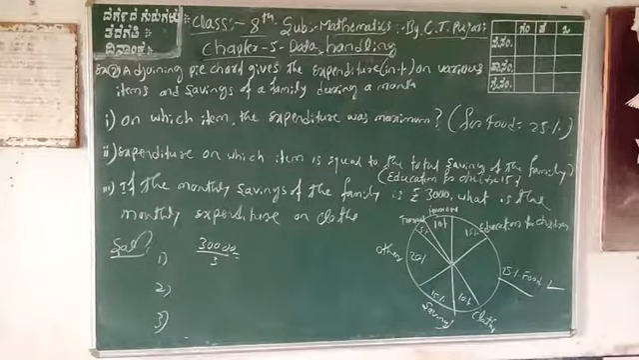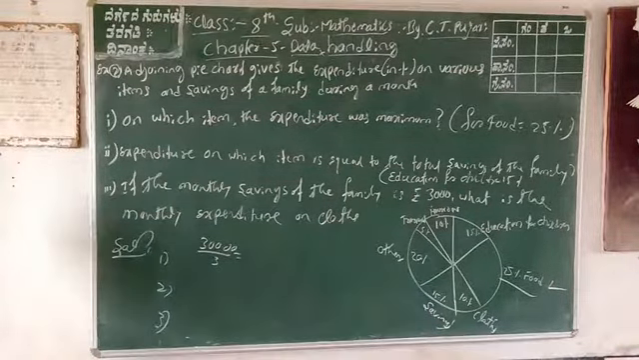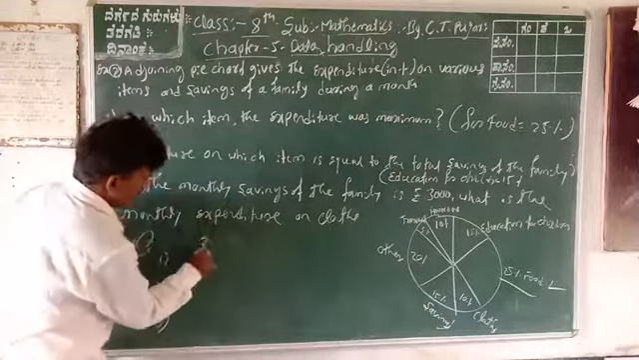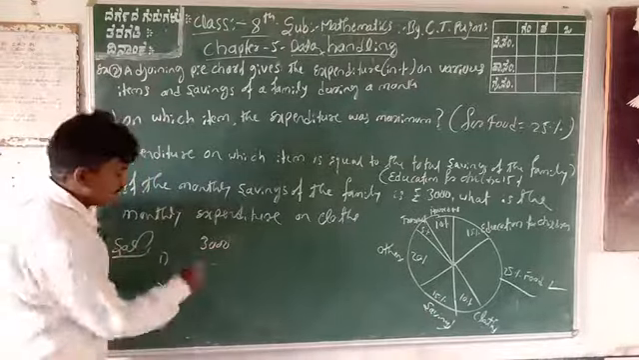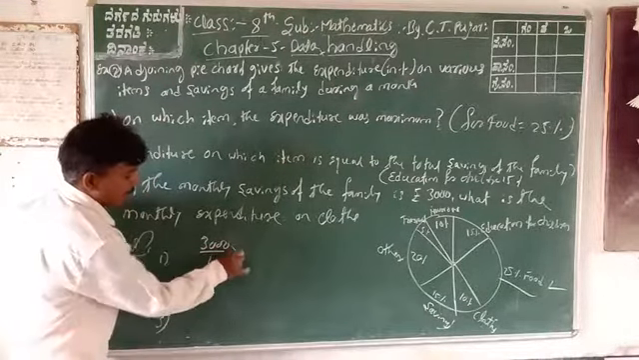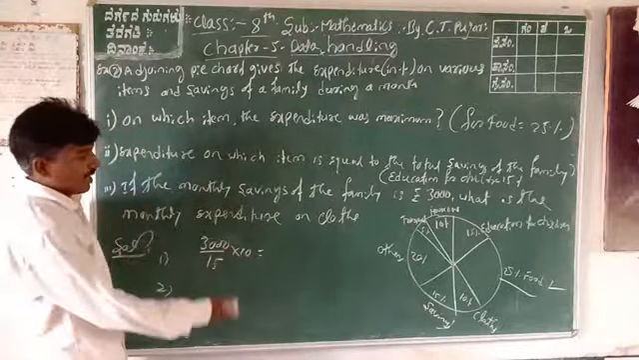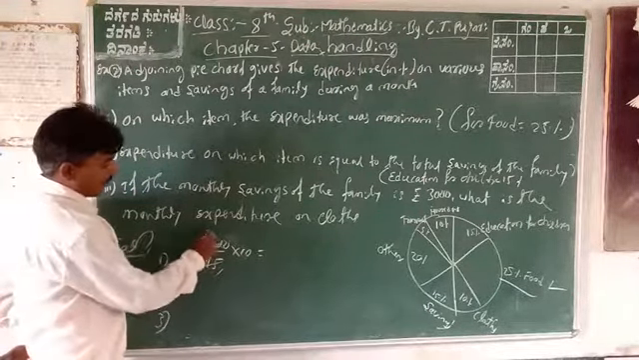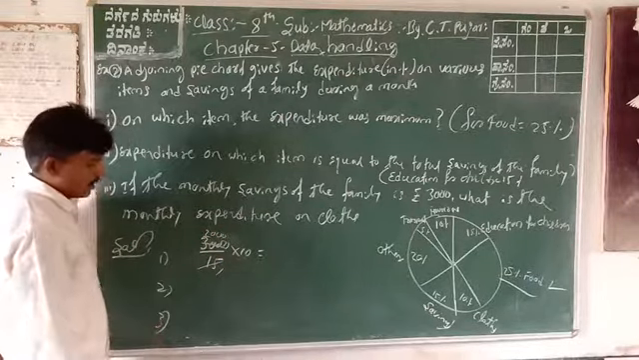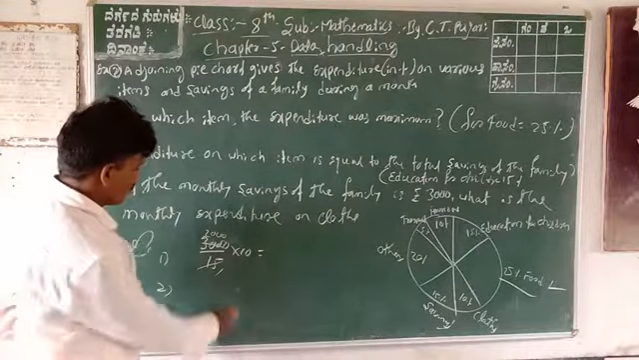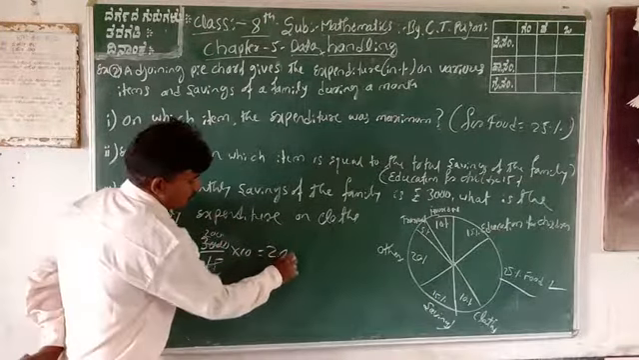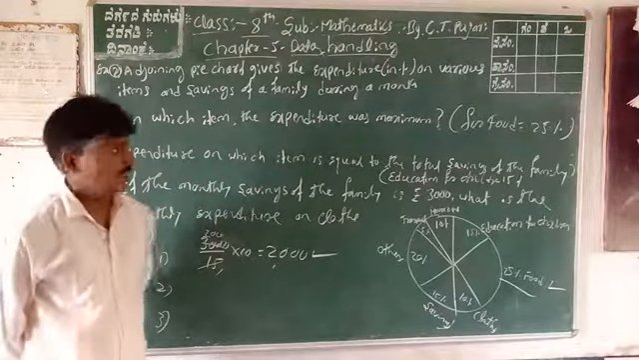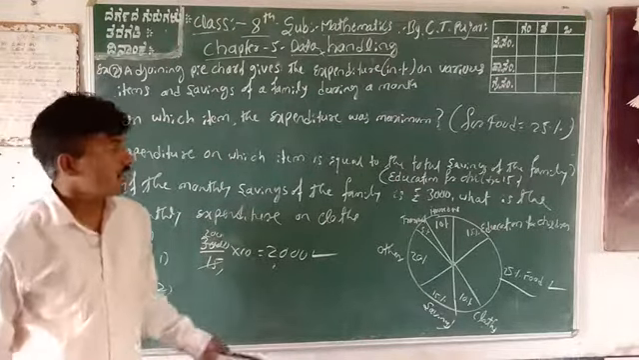It is only 3,000, not 30,000. Therefore, 3,000 divided by 15% into 10%. Only the expenditure on clothes. Therefore, 15 twos are 2,000. 200 into 10 means that is 2,000. 2,000 is the expenditure on clothes. This is your direct question. Okay. The next question.